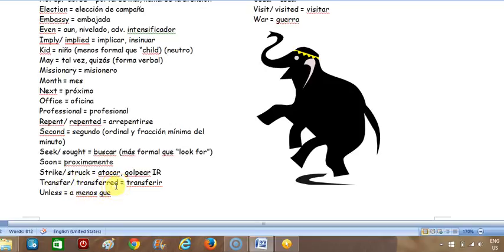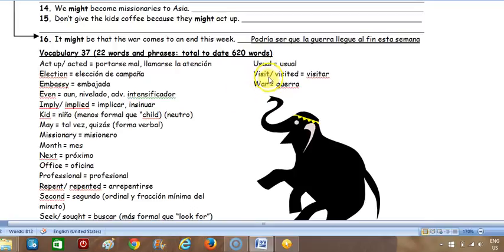Transferred, transferred. So why is the R here twice, right? Well, we have consonant, vowel, consonant, and it's also a tonic syllable. Transfer, transferred. Okay, unless, unless. Good. Let's move over here. Usual, usual. Visit, visited. War.